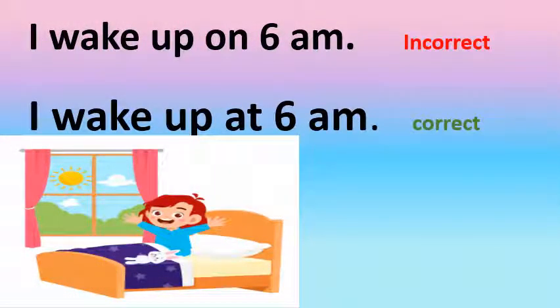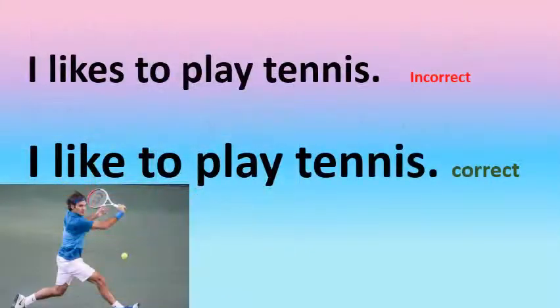I wake up on 6 a.m. Is this correct? It's an incorrect sentence. The correct sentence is I wake up at 6 a.m. I likes to play tennis is an incorrect sentence. What is the correct sentence? I like to play tennis.